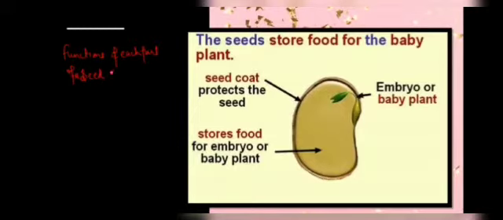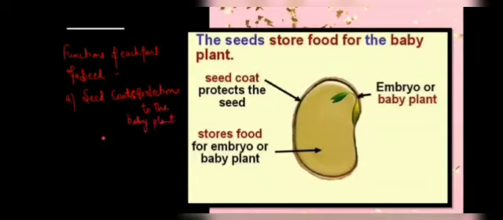Basically, the seed coat gives protection to the embryo, to the baby plant, from the outside environmental conditions. Basically it protects the baby plant or the embryo.